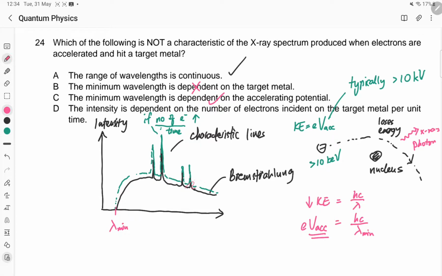However, the more common scenario that we see is, what if you increase the accelerating voltage? Then you'll see this curve shift to the left, resulting in a smaller lambda minimum, and the whole curve also bulges up. Because when the electrons are accelerated with a larger voltage, they carry more energy to the metal, they will lose more energy and give out more photons. Therefore the entire spectrum will also rise. You can think about it as the whole tide is rising. Yeah, the whole water level is rising.